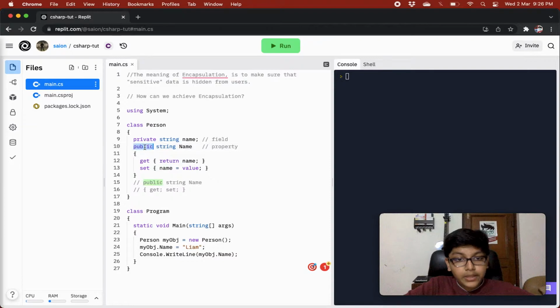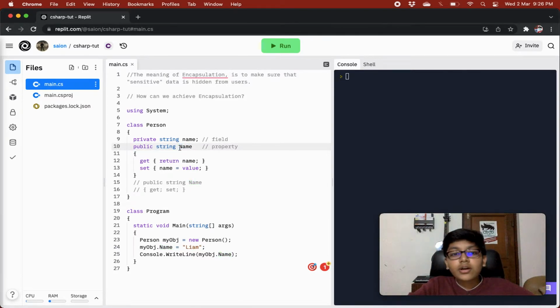We are creating a public string Name. This is the convention. Whenever creating a property, whichever field you are accessing using your property, that field's name should be there in your property name, and the first letter should be uppercase.